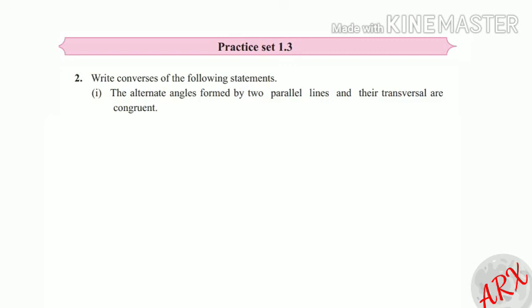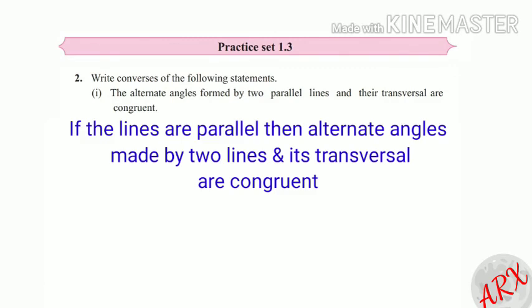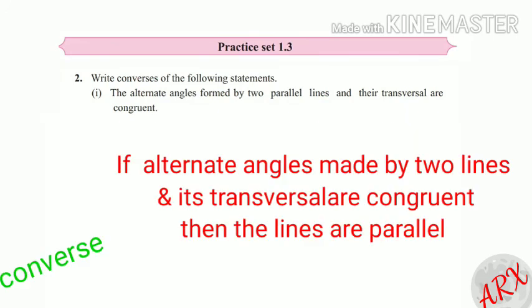First, the alternate angles formed by two parallel lines and their transversal are congruent. First, we will make its conditional statement. If the lines are parallel, then the alternate angles made by the two lines and its transversal are congruent. Now the converse will be: if the alternate angles made by two lines and its transversal are congruent, then the lines are parallel.